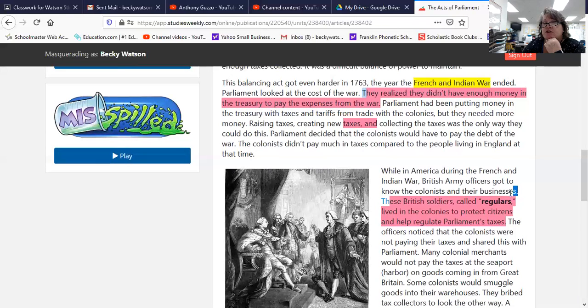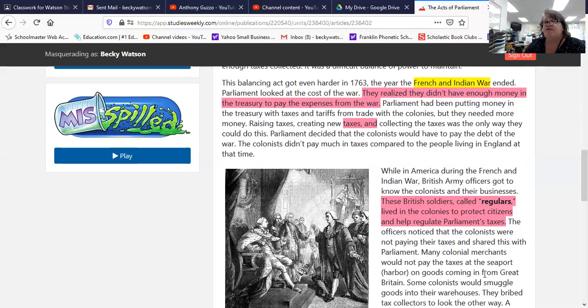The British soldiers called regulars, okay? These British soldiers were called regulars, right here. And what was their job? They lived in the colonies to protect citizens and help regulate taxes. Now that, ladies and gentlemen, is another short answer question. It reads like this. Why were the British soldiers known as regulars assigned to the colonies? You're going to say, according to the article, the regulars were assigned to protect citizens and help regulate taxes. It's right there in the article. According to the article, the regulars were there to protect citizens and help regulate taxes.